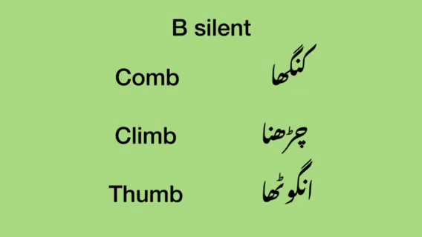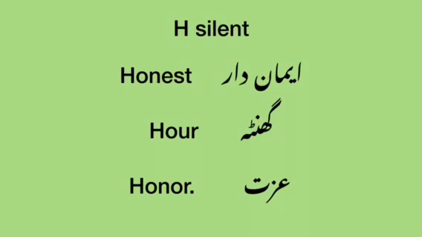First word is comb. Here B is silent. We will not say comb. We will say comb. Kanga. Next is climb. Not climb. We will say climb. Charna. And then next word is thumb. Thumb. M stopping point.